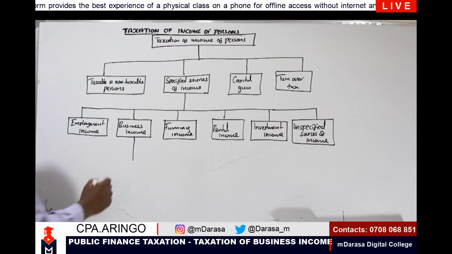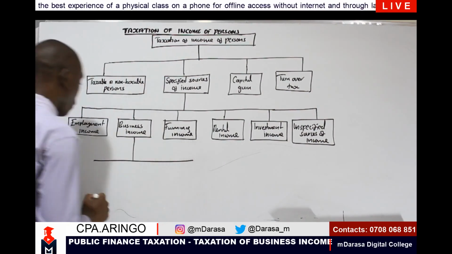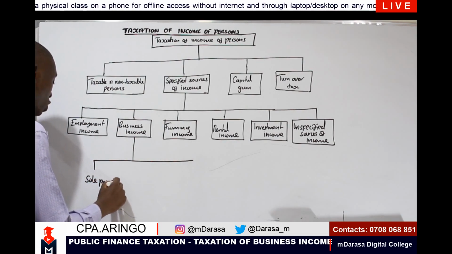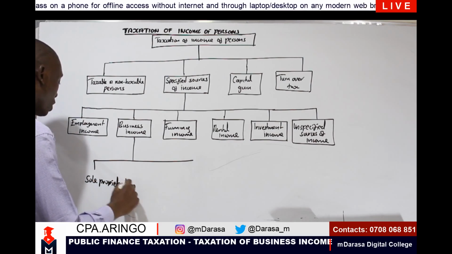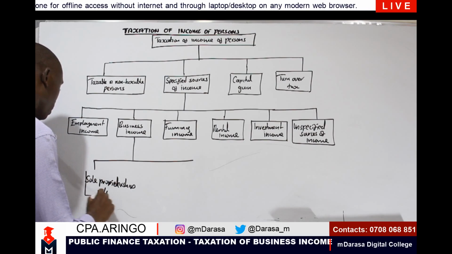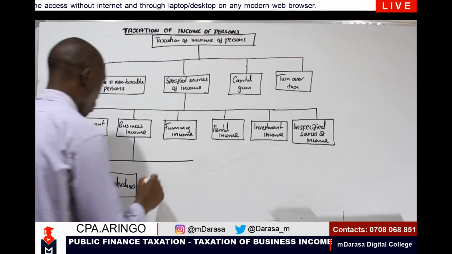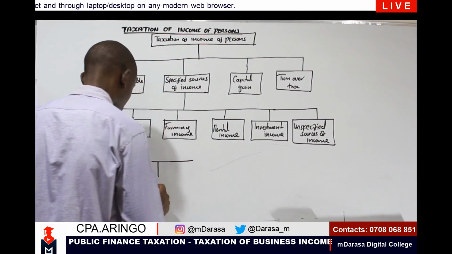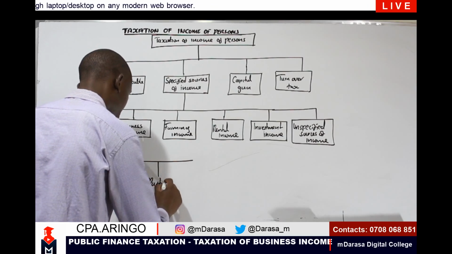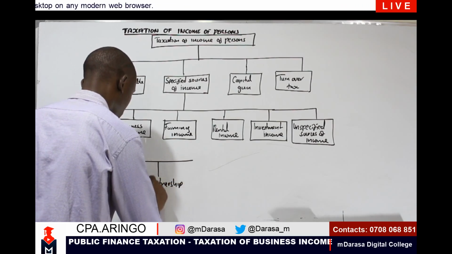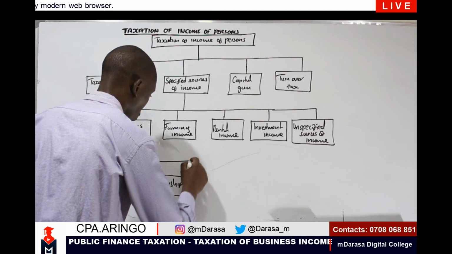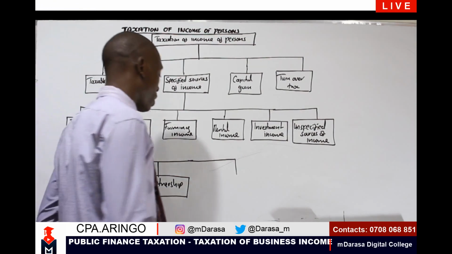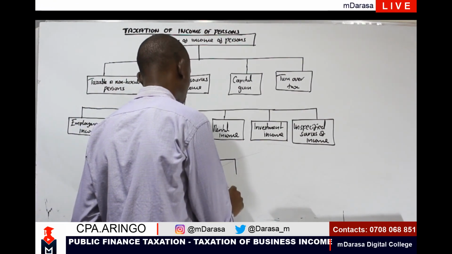Dissecting the business income, we'll be talking of sole proprietorship business, partnership business, and of course, we'll also be looking at corporations. These are companies.